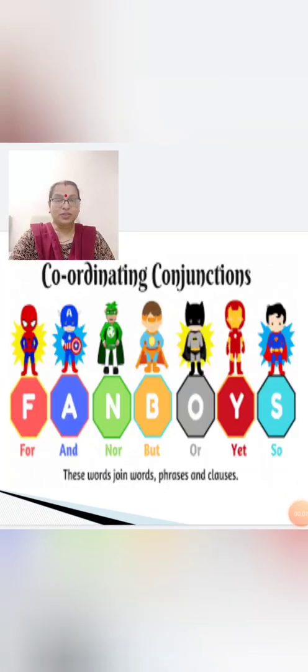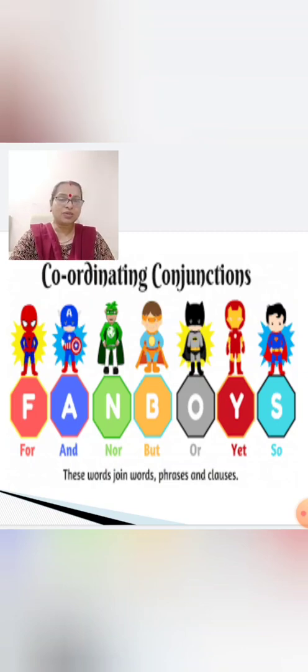Now children, you have already studied simple sentence. How to remember compound sentence? Let us see some cartoon characters given in front of you. Above this cartoon character, something is written. What is written? Coordinating conjunctions.